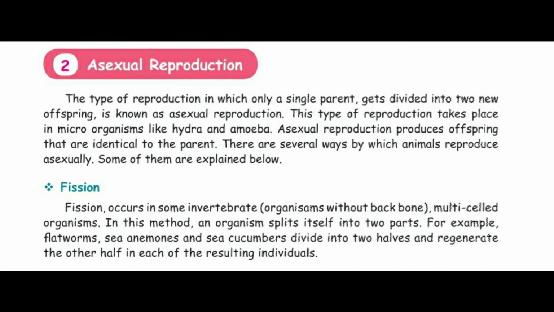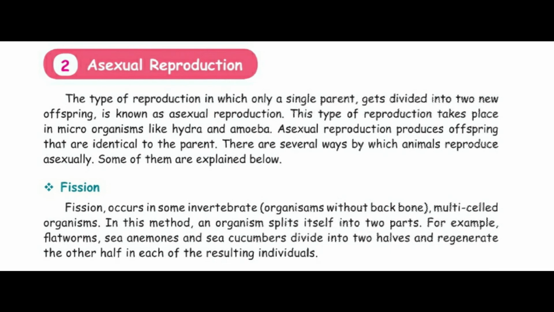There are several ways by which animals reproduce asexually. Some of them are explained below. First, we'll learn about fission. Fission occurs in some invertebrate organisms without backbone, multi-celled organisms. In this method, an organism splits itself into 2 parts.